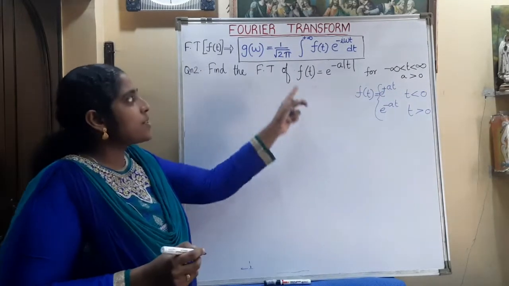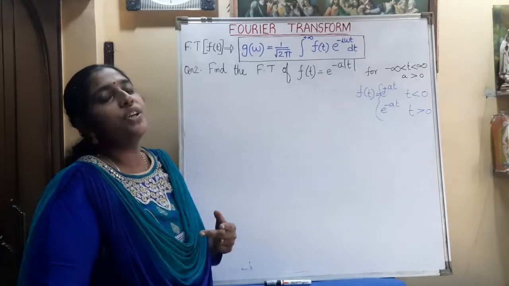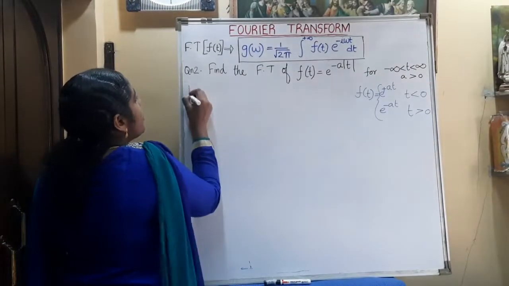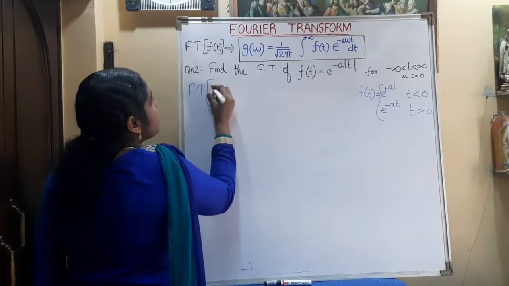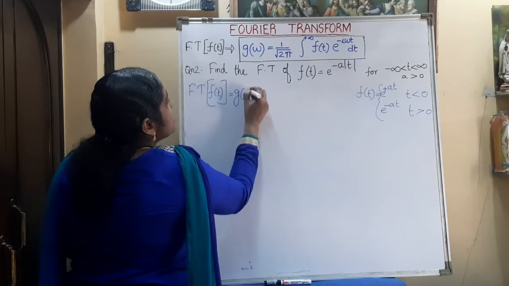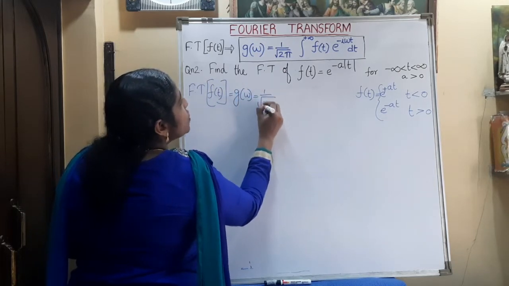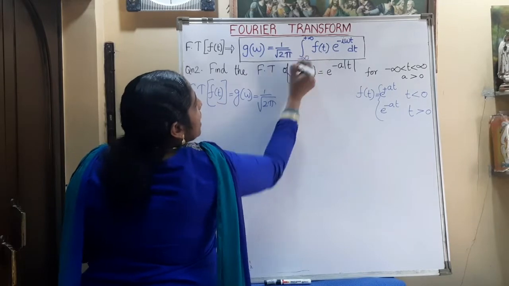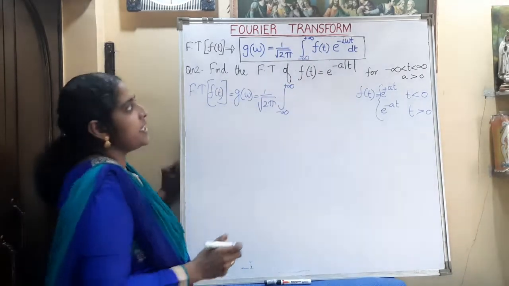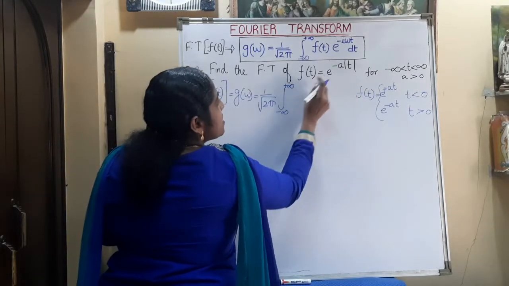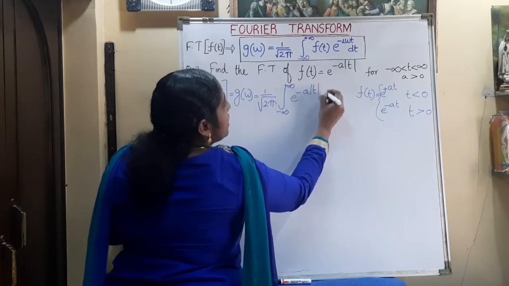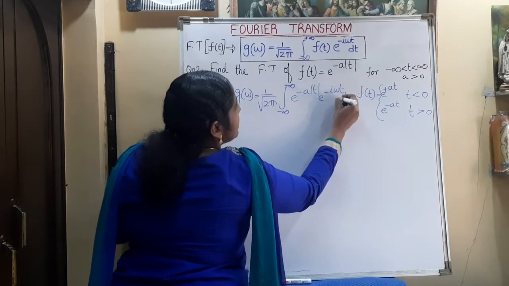So here also we can split the minus infinity to plus infinity into two integrals. The Fourier transform of the given function f of t is g of omega equal to 1 by root 2 pi, integral from minus infinity to plus infinity of f of t, that is e raised to minus a mod t, into e raised to minus i omega t dt.